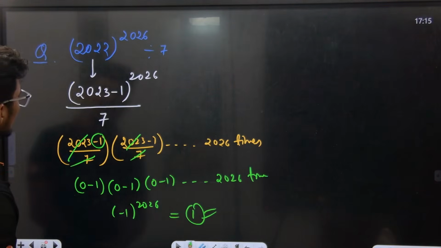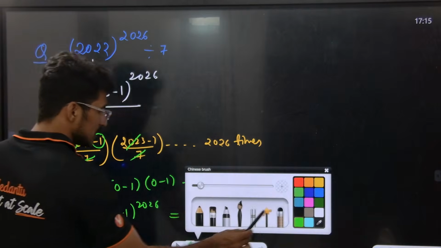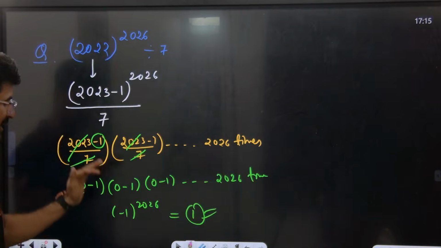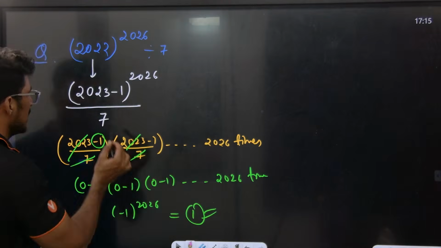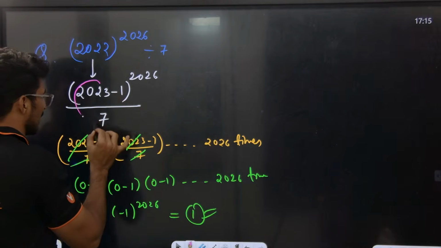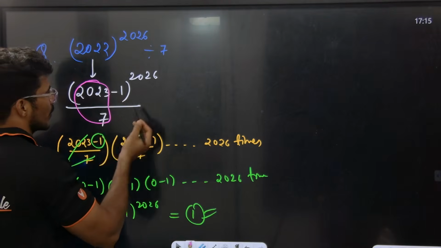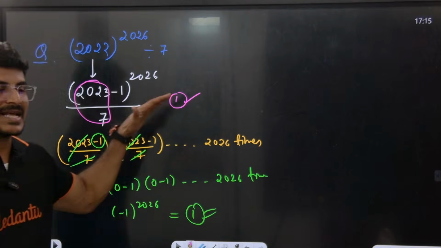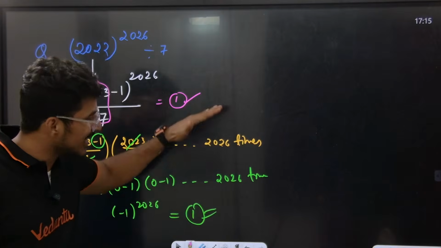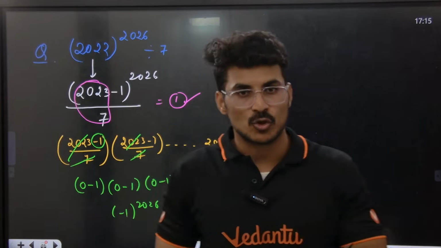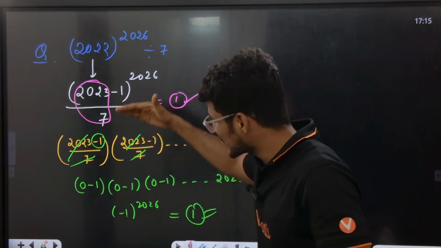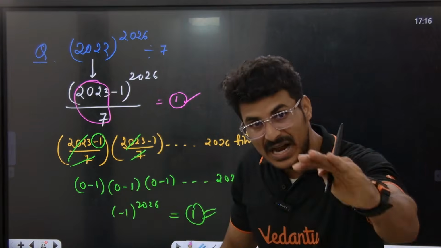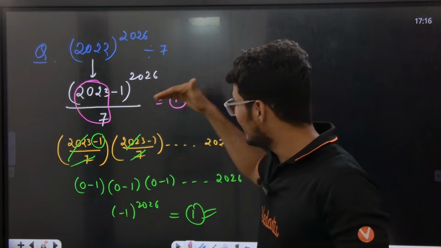Now, another thing: look, it is simple, sir, you don't need to do all this. What is simple? 2023 divided by 7 gives remainder 0, and -1 to the power of 2026 is 1. I can say it directly here itself. For your understanding purpose, I'm telling you all this. To make you understand in detail, I'm explaining all these 3 steps. But in fact, you can answer the question here itself.